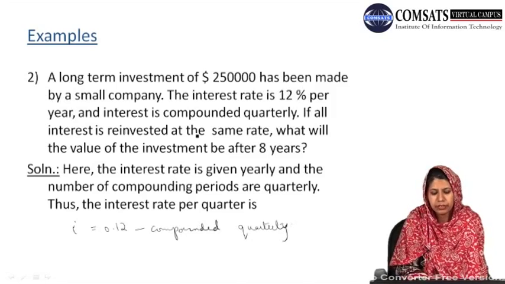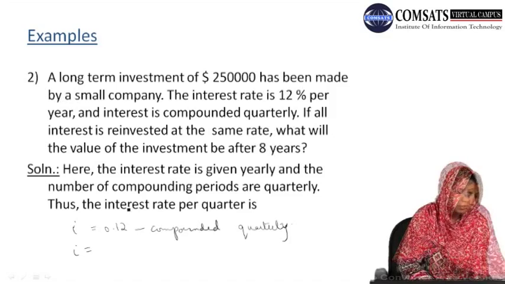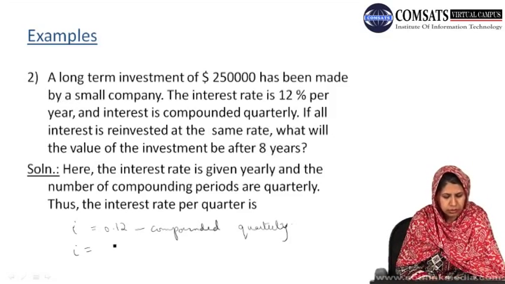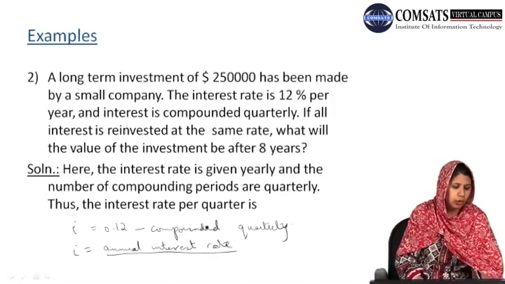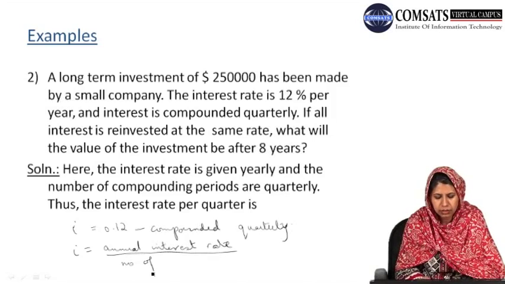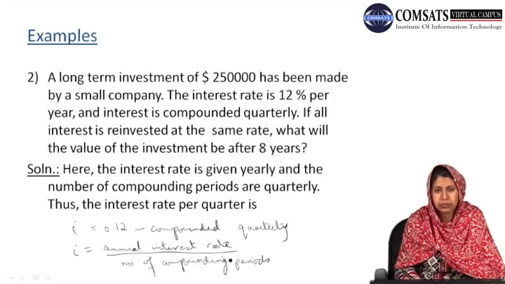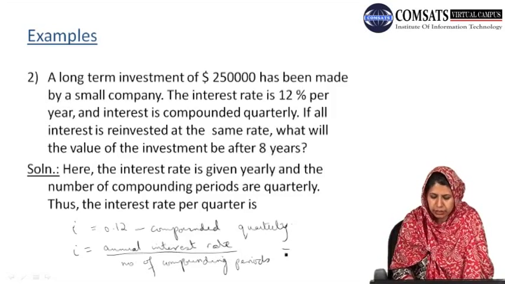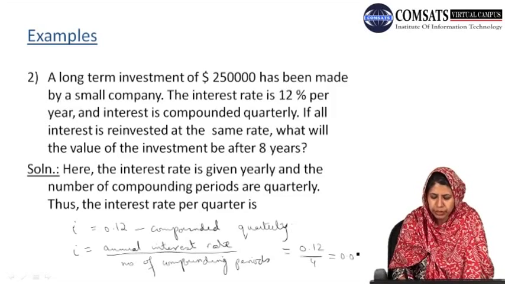So first we have to calculate our interest rate for each quarter, which is the annual interest rate divided by the number of compounding periods per year. That gives 0.12 divided by 4, which is equal to 0.03.